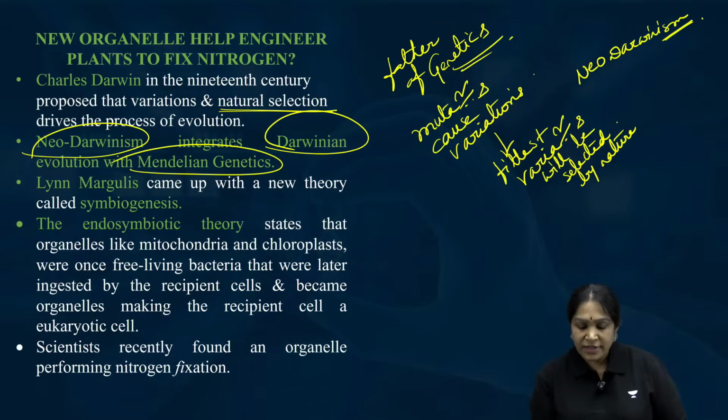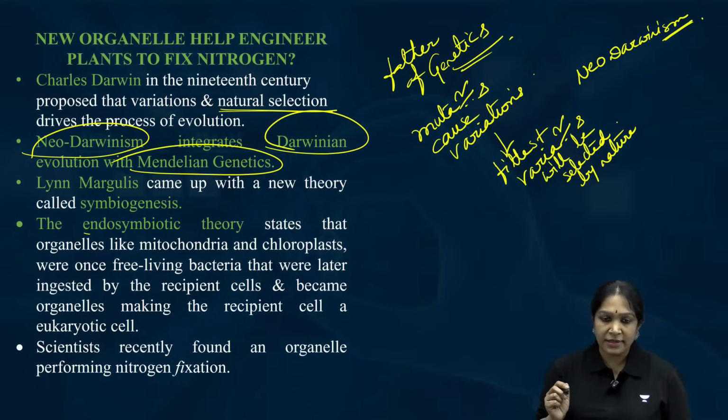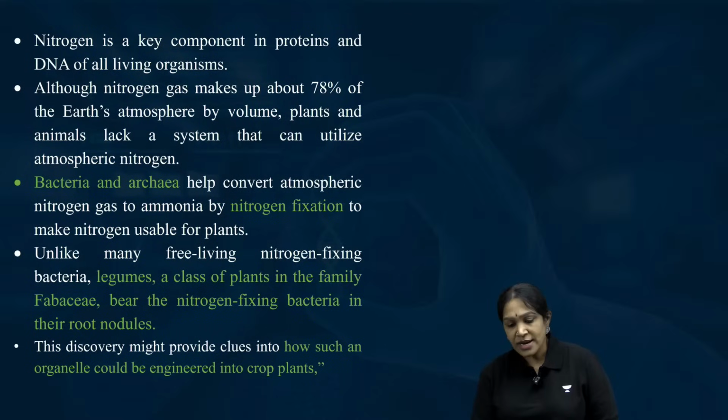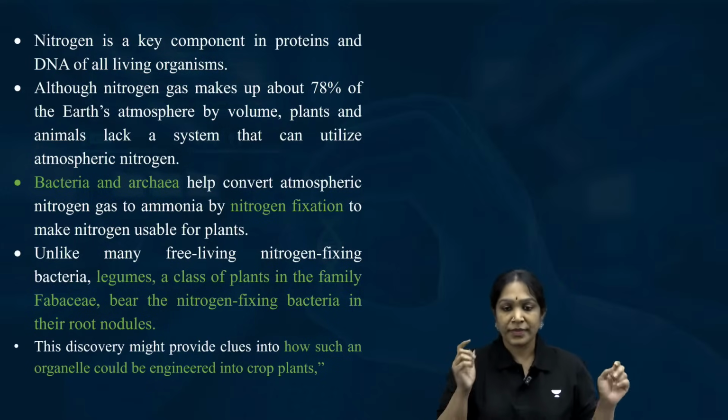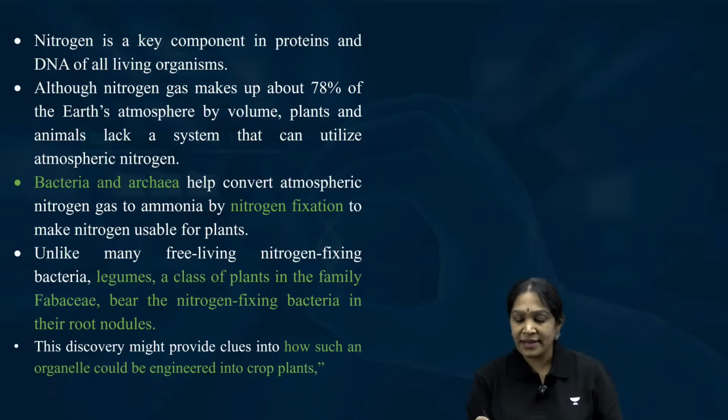Then there is one more theory called endosymbiotic theory. Let us try to understand this endosymbiotic theory. Very interesting. Listen carefully. There were two bacteria.